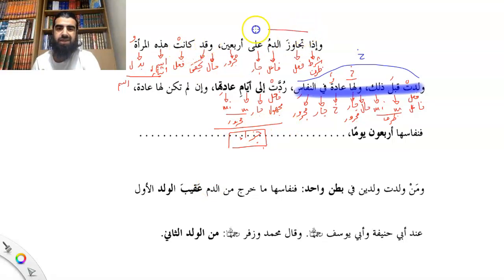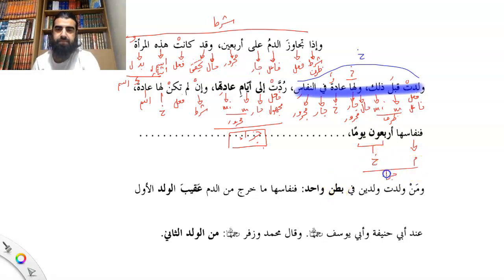Okay, so we've got that next. So all this is shart, like I said, and then that's the jaza. In lam takun, so in lam is shart. Lam takun is fi'l naqis. Lam is jazima. Adatun is the ism of takun. Laha is the khabar of takun. And then فنفاسها, nifas is mudaf, ha is mudaf ilayhi, becomes mubtada. 40 يوما, mumayyiz, tamyiz becomes the khabar of nifas. Okay, and that becomes the jaza of وإن لم تكن. Okay, next.